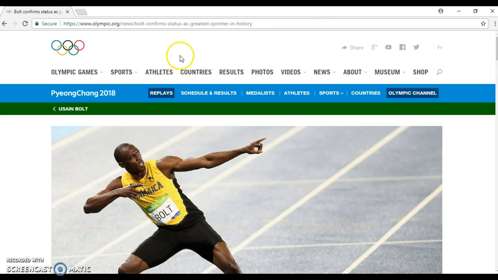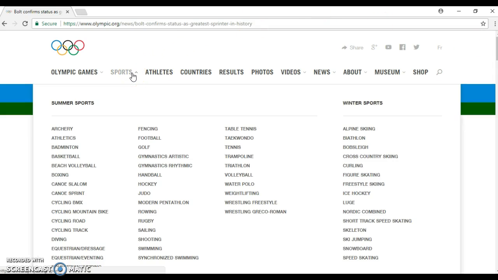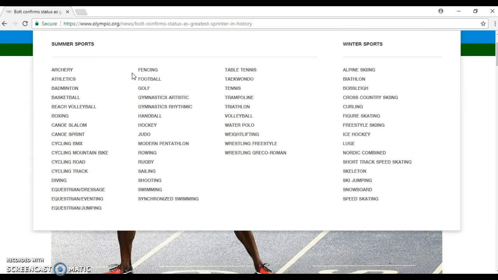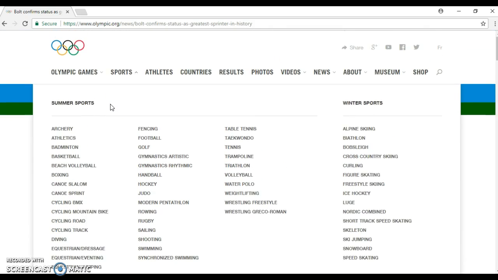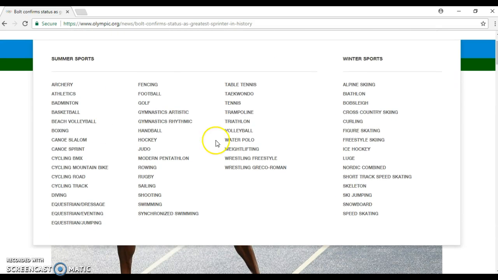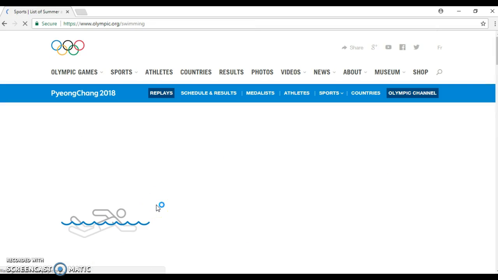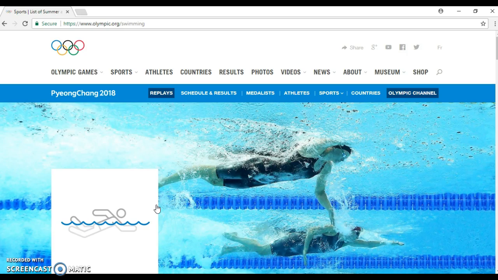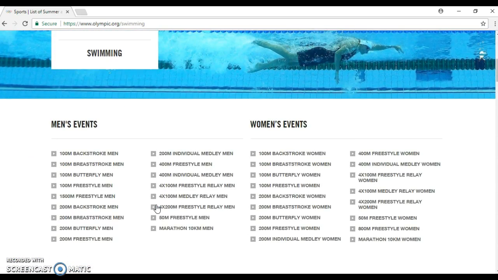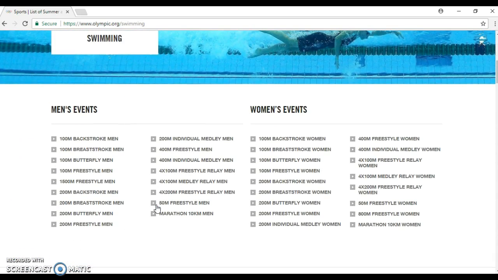Say you aren't exactly sure what you want to look at yet, but you have a sport you're interested in. You can click on sports and you can scroll down and you can look at the different summer sports, the different winter sports, and you can click on one. Maybe you like swimming. So if you click on swimming, it's going to take you down. You can click on the different men's or women's events that you're interested in.